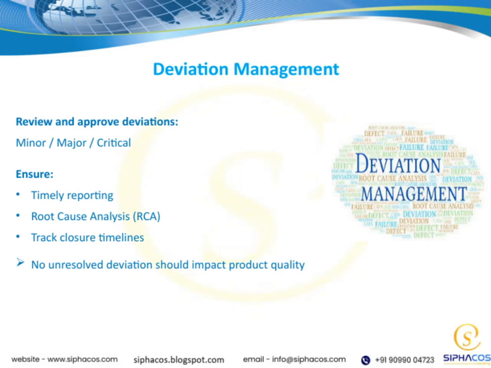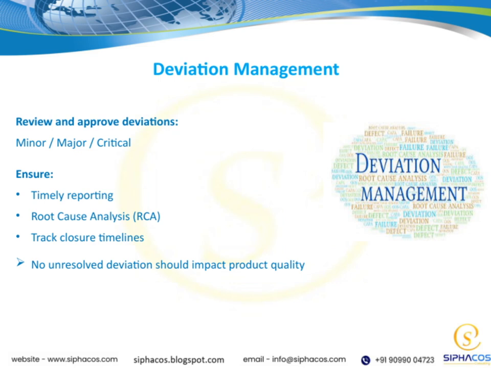Let's talk about deviation management. When deviations occur, it's important to review and approve them carefully, categorizing each as minor, major, or critical. This helps us prioritize our response and ensure proper handling. We need to ensure that deviations are reported in a timely manner, so issues are addressed quickly and don't escalate.